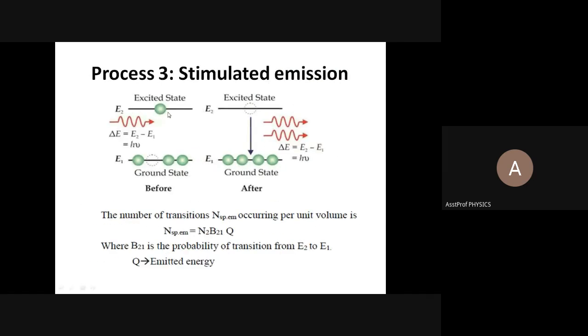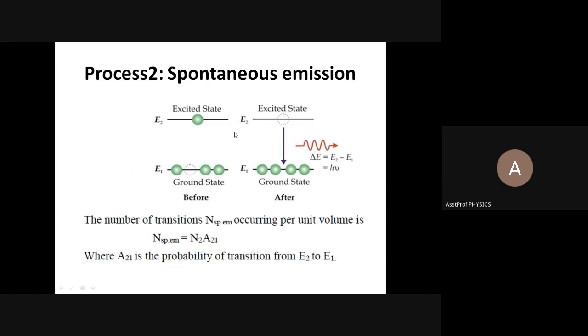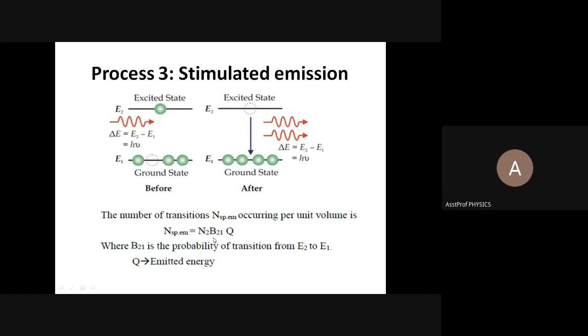See this? The number of transitions occurring per unit volume, N_ST, is equal to the number of atoms in the excited state N2, and B is a constant we use for stimulated emission, B21, Q. Why am I using Q? This atom in the excited state absorbs the energy Q. Then only it releases two photons. From one photon, now two photons are released. See the difference. Now Q is absorbed. N_ST is equal to N2 B21 Q. So B21 is nothing but the probability of transitions from level E2 to E1.